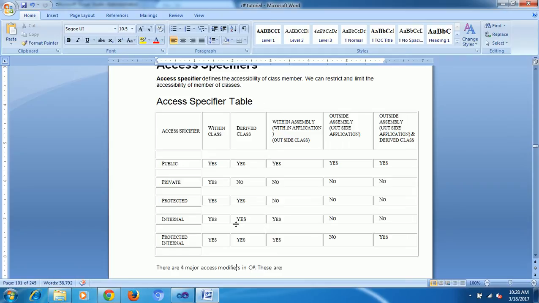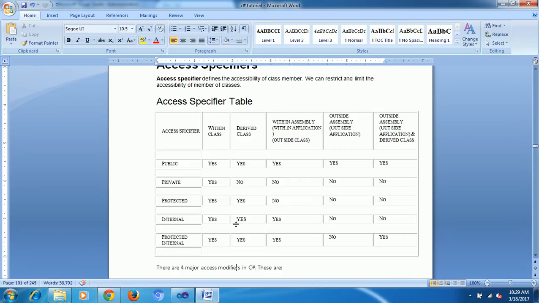Class means you know already. Within a class, what access can we have? Suppose in my class I have public properties, private properties, protected, internal or protected internal properties. I can access public variables in my one class only. I have a method, and if I am calling within the same method only, at that time I can access all of them.